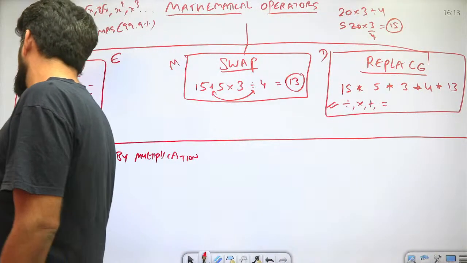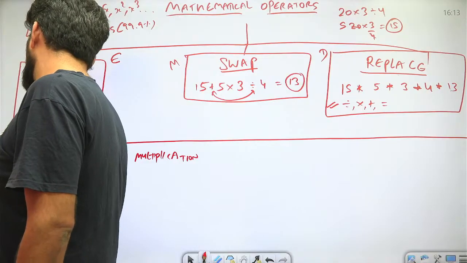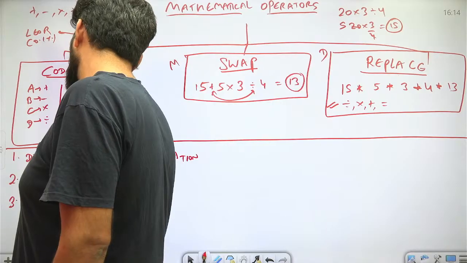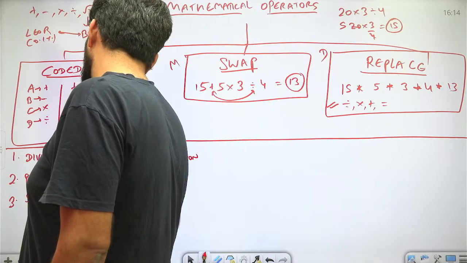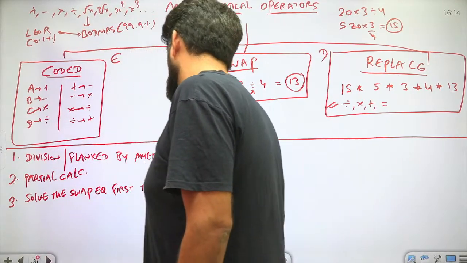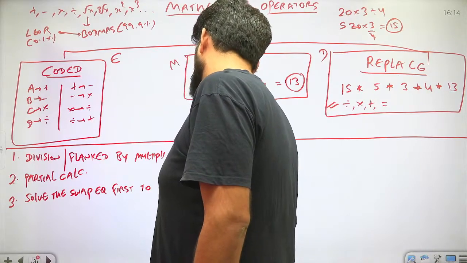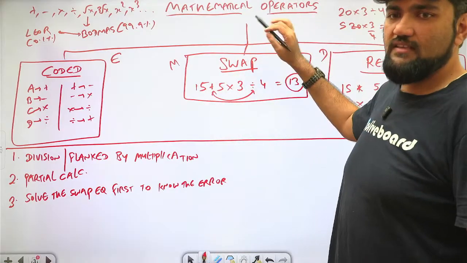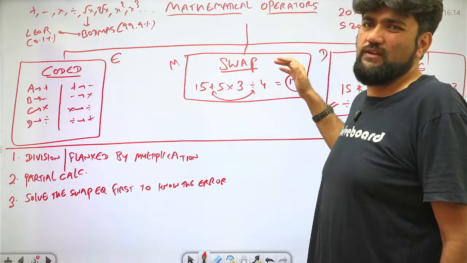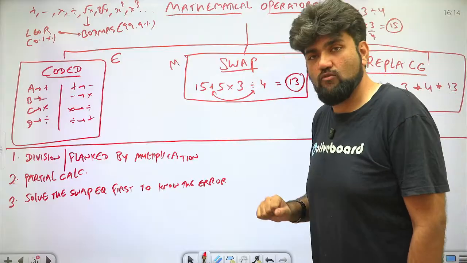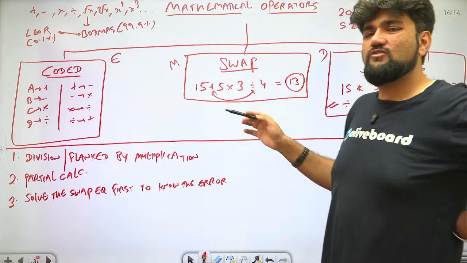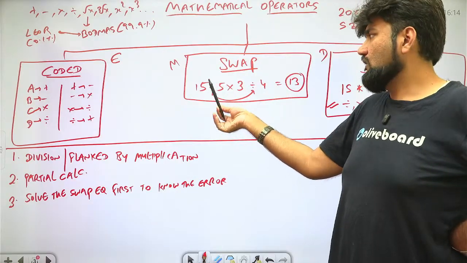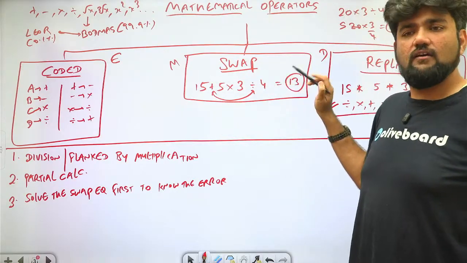The next case is: solve the swap question first to know the error. Now this is applicable in your swap based question. Sometimes division may not be of any use to you. Division might not help. Now the question is openly telling you right away that this equation is incorrect. You need to change 2 signs so that it becomes correct.